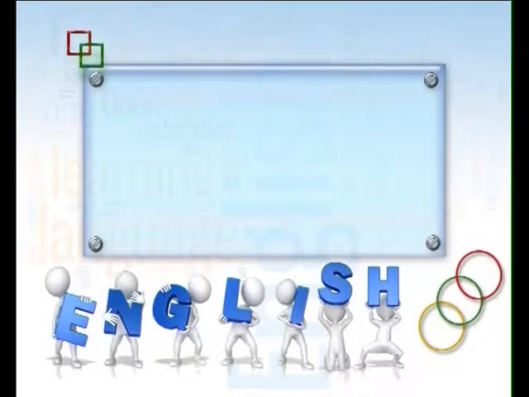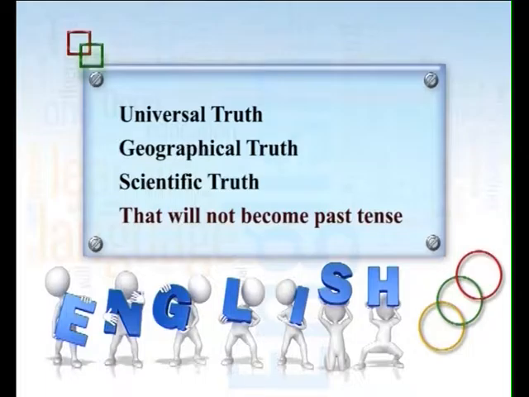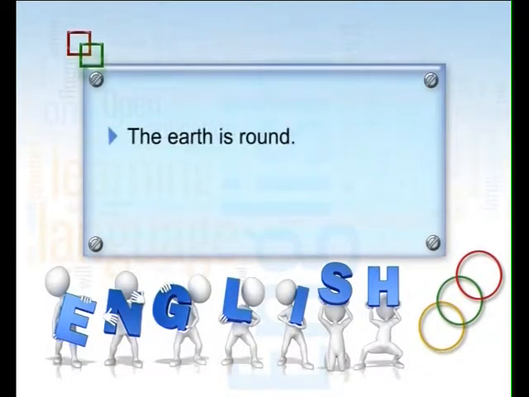One more thing, which comes many times in errors also: sometimes the reporting verb is past tense, yet we cannot make one step past tense. Why? Because the sentence may be a universal truth or any truth, maybe a geographical truth or a scientific truth. For example, the sentence is "The earth is round."